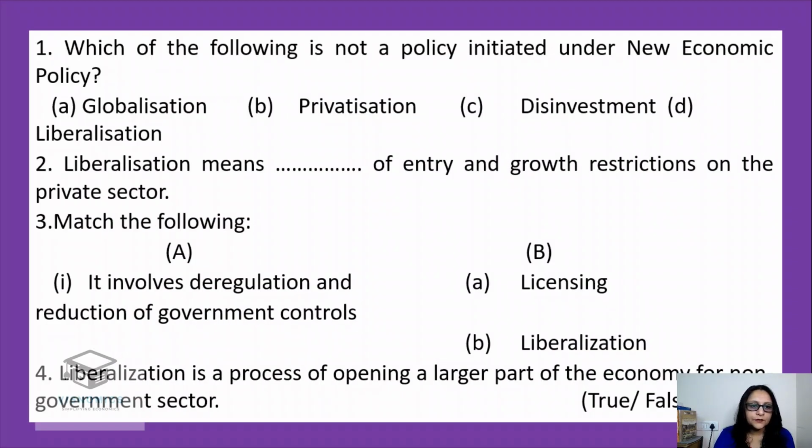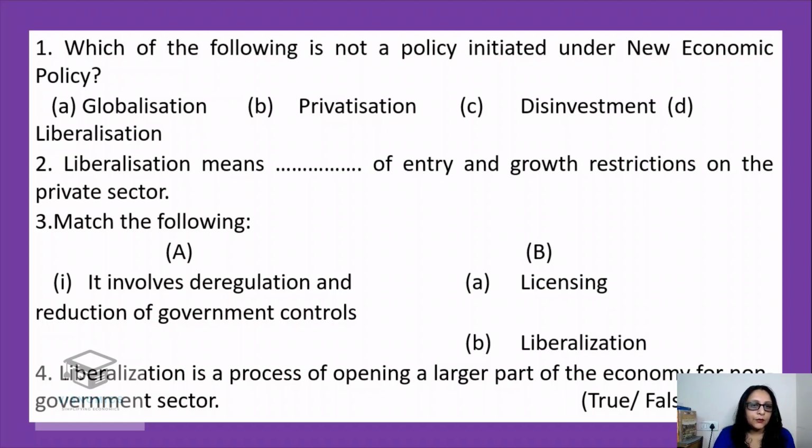Oh, they seem to be very simple. Which of the following is not a policy initiated under new economic policy? This all of you know. The chapter name itself is LPG. So yes, disinvestment was not. The three elements of new economic policy were globalization, privatization, liberalization. So yes, disinvestment is the correct answer when you are saying not a policy initiated. Okay, disinvestment was included, but it was not a policy.